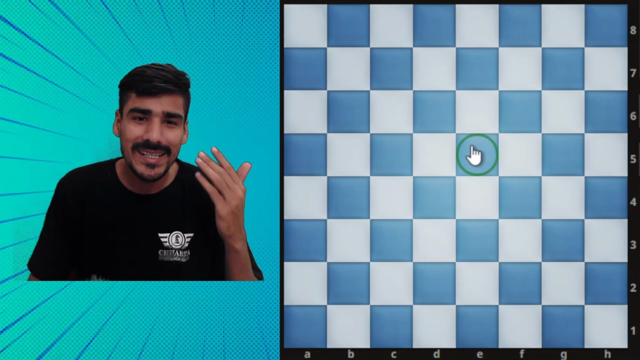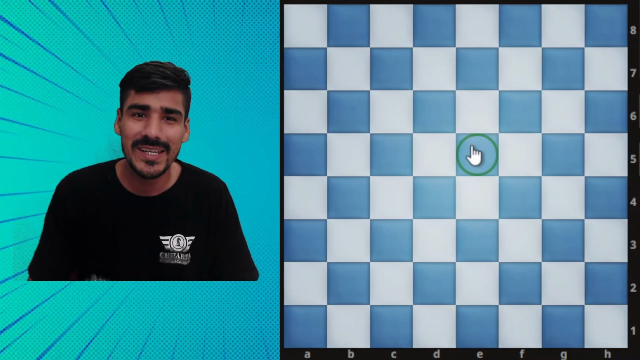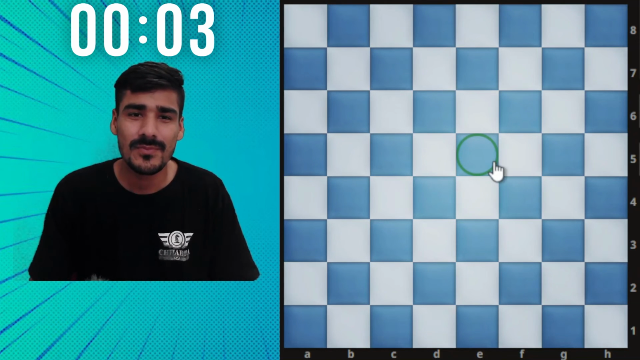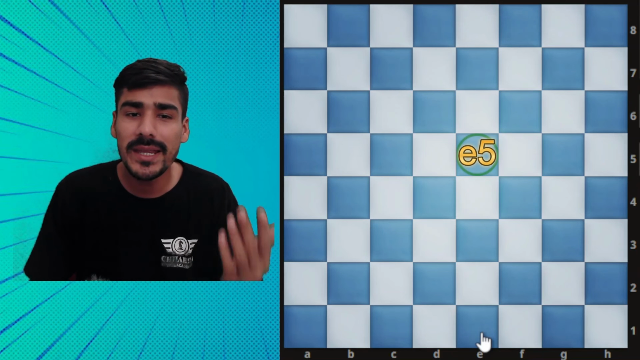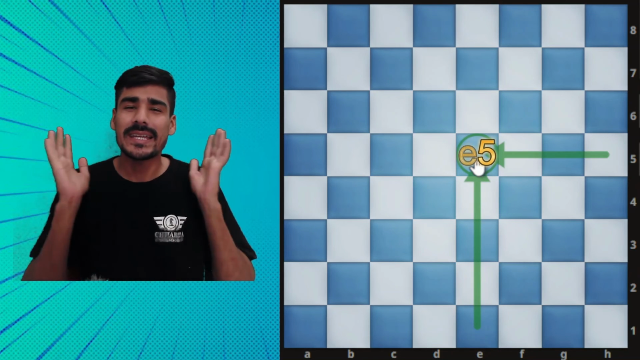Okay guys, now I highlight this square. Now you tell me the square name of this. You have 5 seconds. Okay guys, time's up. So this is E5. Why E5? Because it's on the E line and the 5th rank. So this is known as E5.